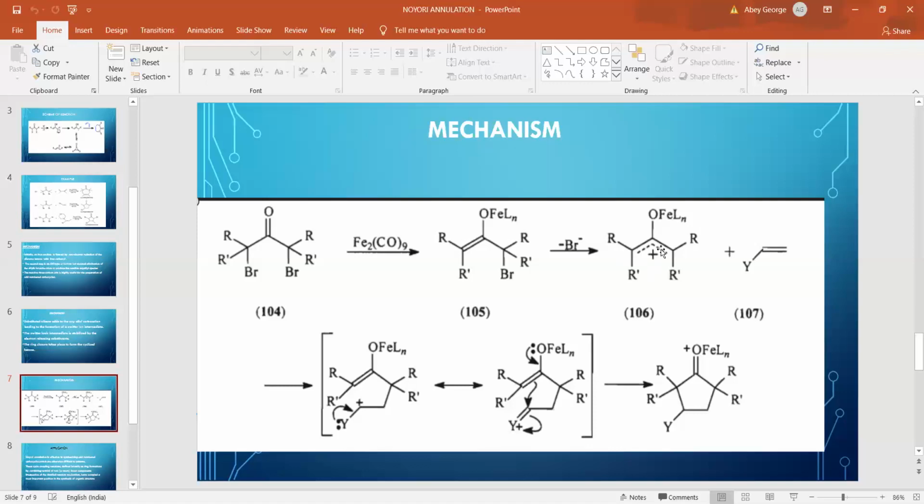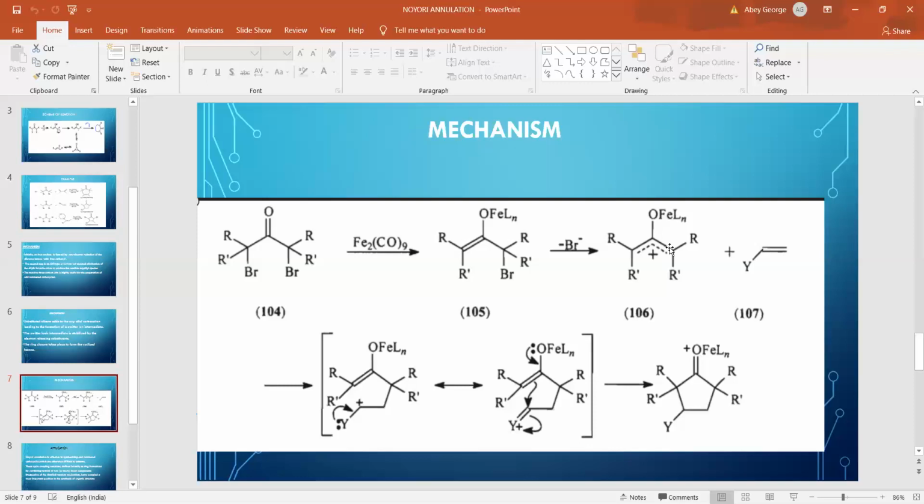So it is observed that simple alpha-alpha dash dibromoacetone cannot undergo this reaction. This oxyallyl carbocation is a reactive species and can cycloadd to substituted alkenes, dienes, or enamines, giving carbocycles in good yield.